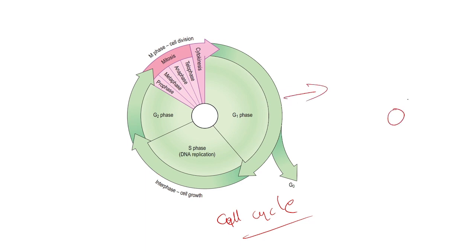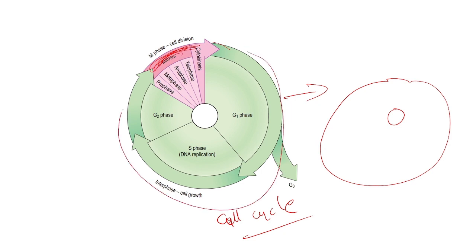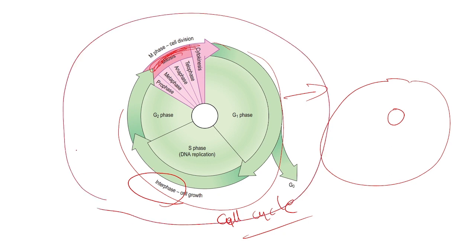If I draw it, it will cause some issue, so I took this picture. From here we will start. This is mitosis, and this green phase is known as interphase. These are the two phases of the cell cycle. This is the representation of the cell cycle. Mainly it is divided into two phases: one is mitosis, otherwise called M phase or cell division, and the second one is interphase. Here we will see what is meant by interphase and mitosis, and what is happening in each phase.